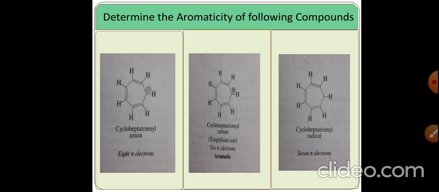So among these three compounds, if you solve properly, the cycloheptatrienyl anion and the cycloheptatrienyl radical are not aromatic compounds. Only the cycloheptatrienyl cation is the aromatic compound. It is also known as the tropylium ion.